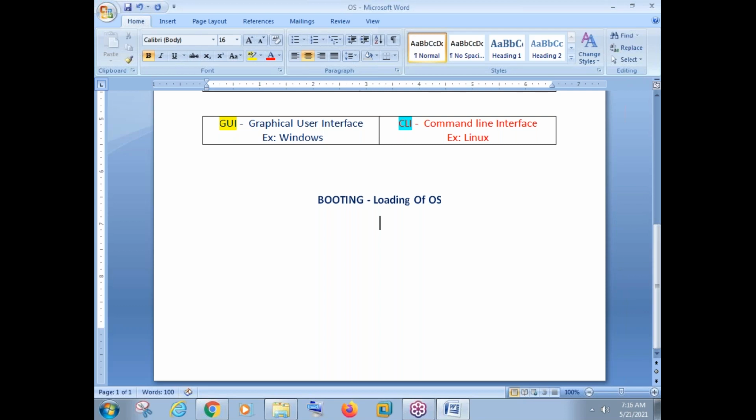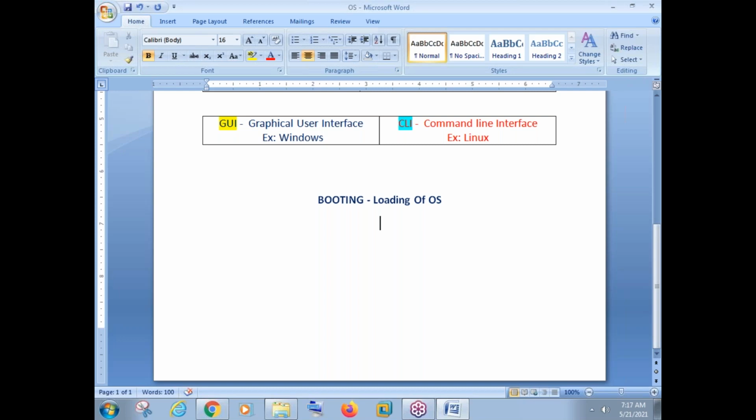Okay, now one simple question. Once you switch on a computer, can you tell me please where exactly our operating system will be in every computer, like your computer or my computer? Where is my operating system? No, in which component of my computer will the operating system be there?